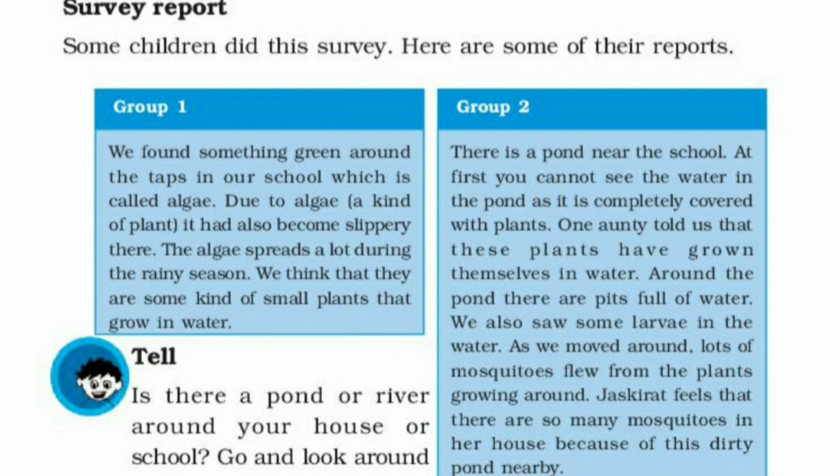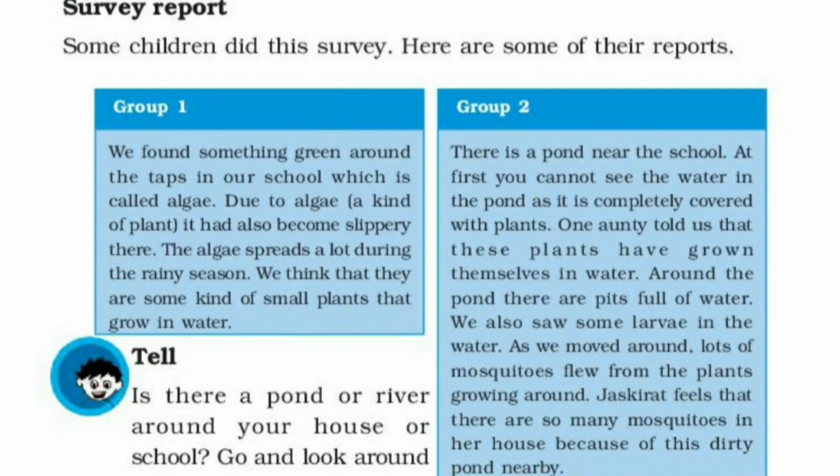Survey report. Some children did this survey. Here are some of their reports. Group 1: We found something green around the taps in our school, which is called algae. Due to algae, that means a kind of plant, it had also become slippery there. The algae spreads a lot during the rainy season. We think that they are some kind of small plants that grow in water.